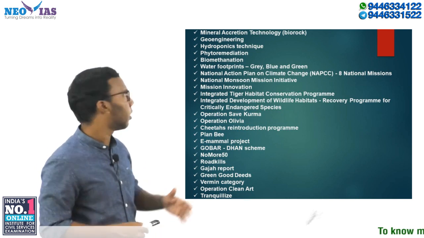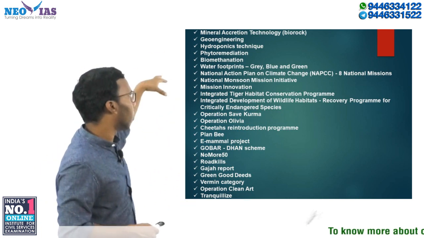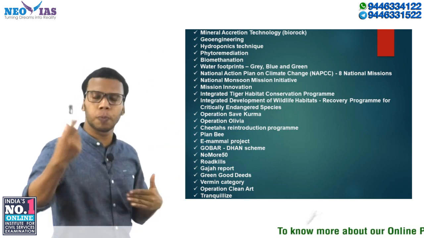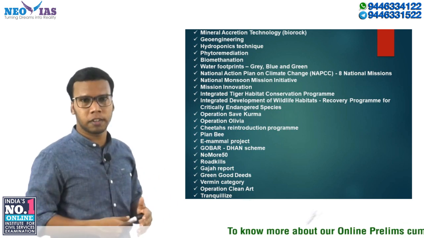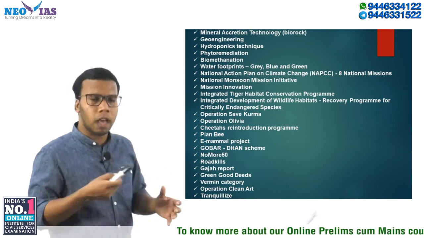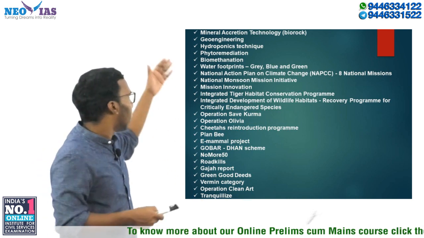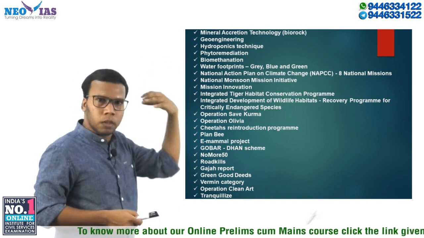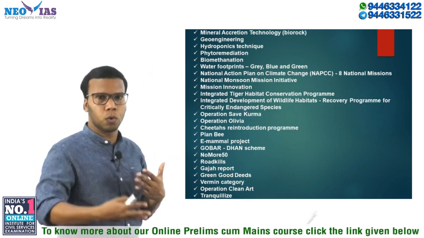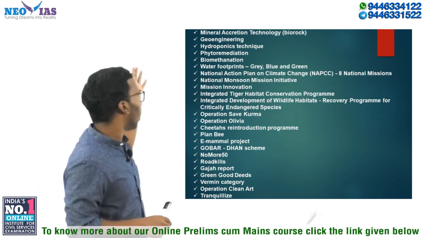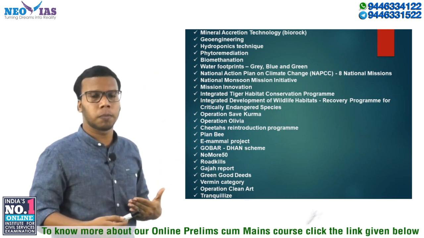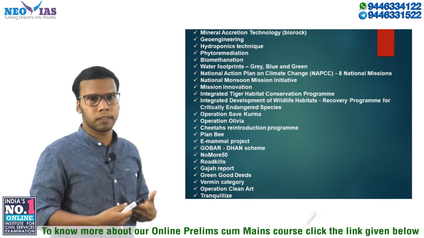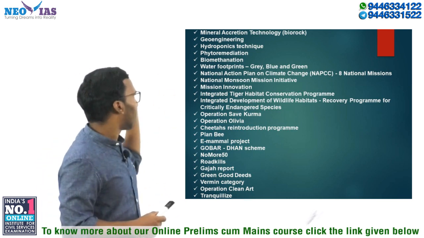Polluted wetland region, right? Hydroponic technique. Then we have phytoremediation technology. Okay, UPSC already asked a question regarding bioremediation, right? So similar to that we have a topic, phytoremediation, using plants to remove the pollutants, right? Then we have biomethanation, producing methane from bioorganic matter, right? So biomethanation.